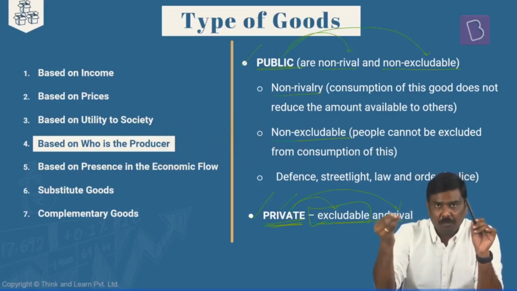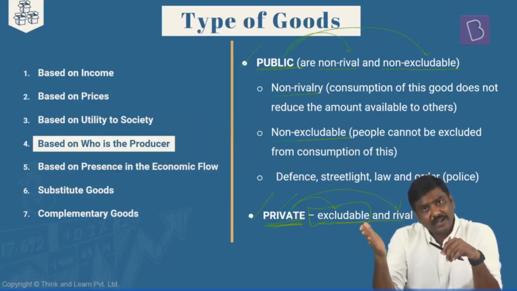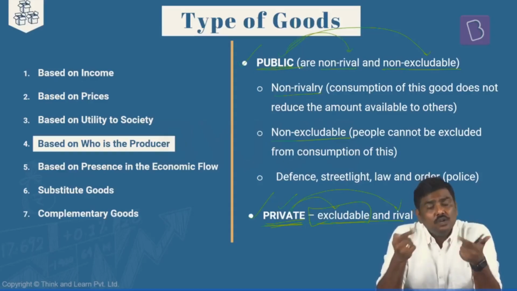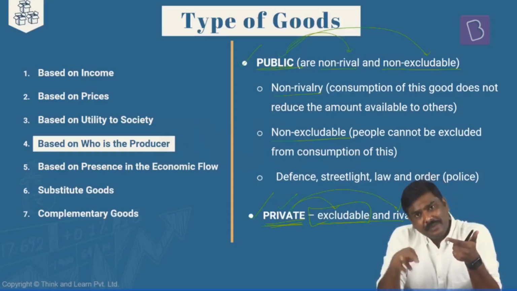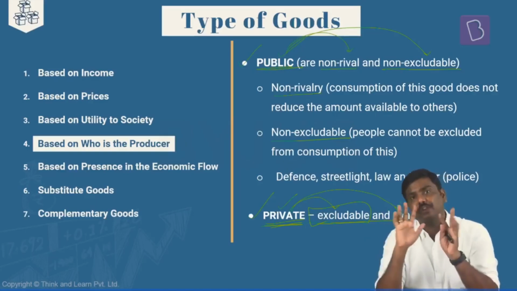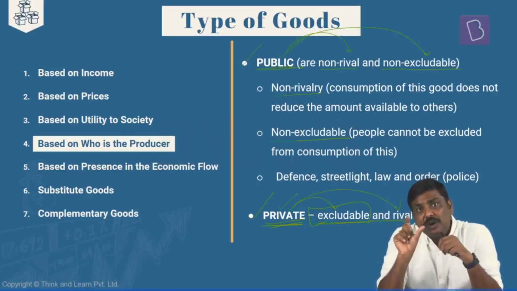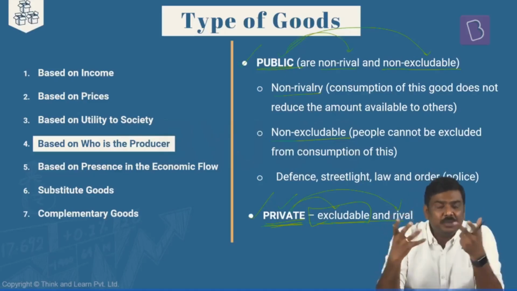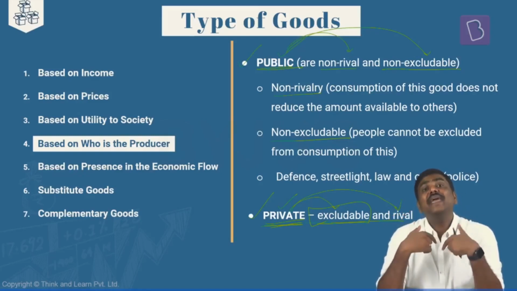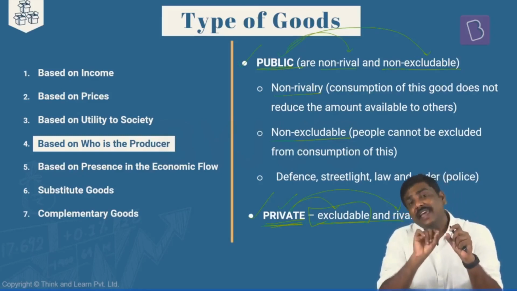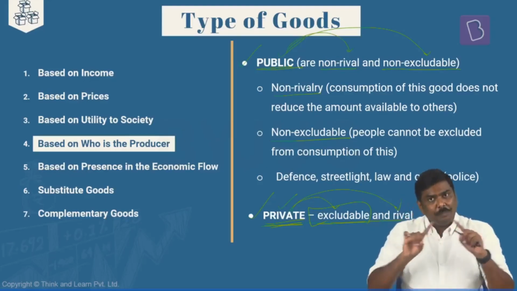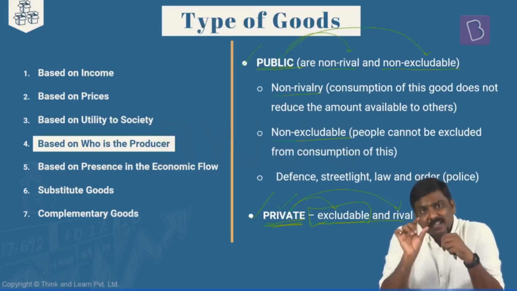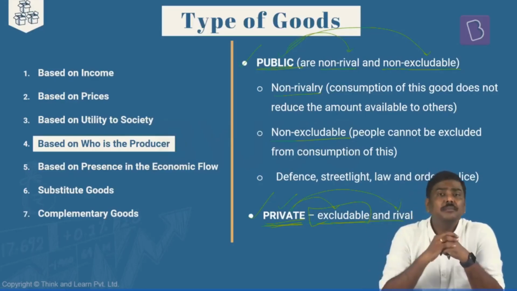You will pay for a mobile phone, so that product is available to you. Whether you get access to a particular product or not depends on whether you are paying for the product or not. That particular feature is called excludable. If you can consume the product or a service only when you're paying for it, that is called an excludable feature. And if you're not paying for it and even then you're allowed to get access to it, such a feature is called a non-excludable product.